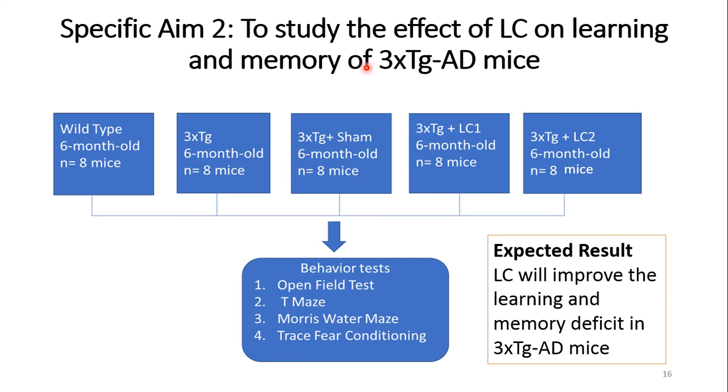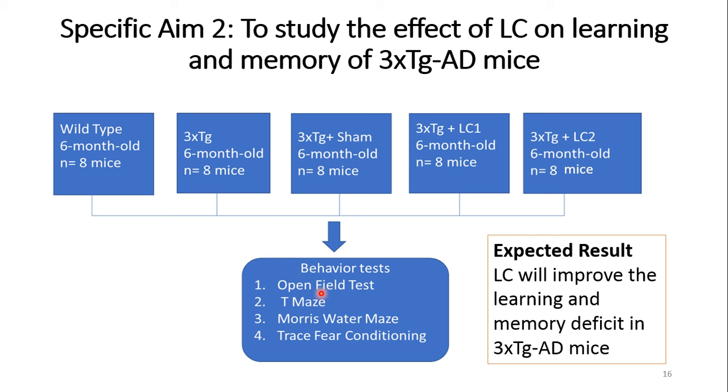Specific aim 2 is about the study of the effect of LC on learning and memory of 3xTg AD mice. For this I have 5 groups of mice treated with LC1 and LC2, and then I will perform the behavior test for each group.